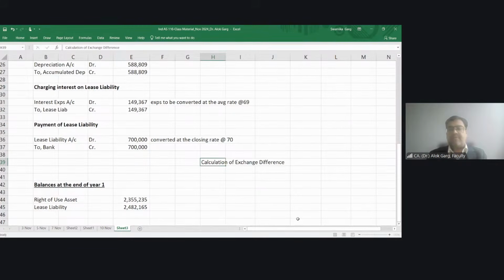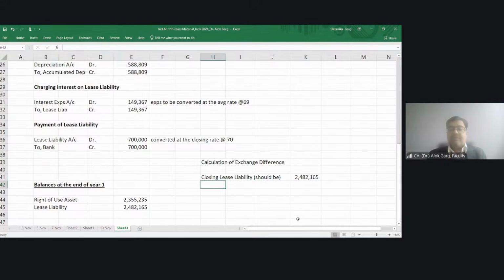My closing lease liability should be how much? Simple. $35,460 multiplied by 70 rupees, right?